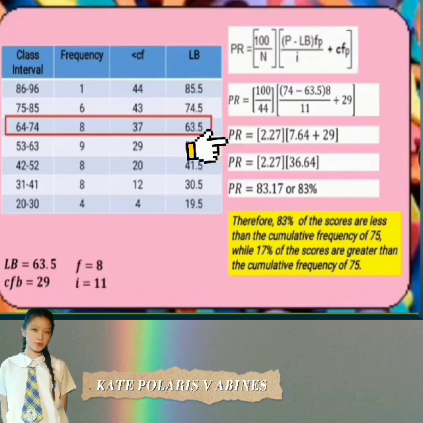Then 100 divided by 44, 2.27. 7.64 plus 29 is equal to 36.64. Multiply natin sa 2.27, that is equal to 83.17 or 83%. Therefore, 83% of the scores are less than the cumulative frequency of 75, while 17% of the scores are greater than the cumulative frequency of 75.